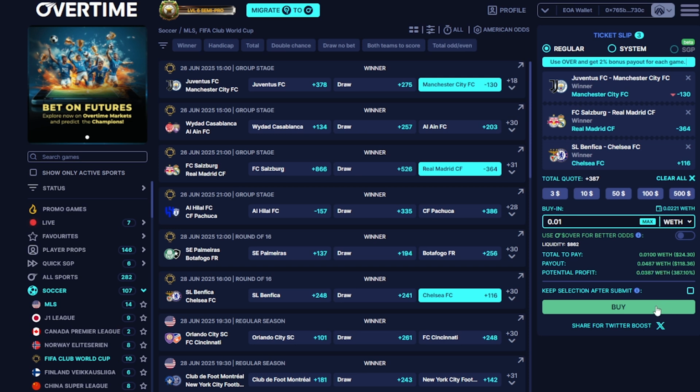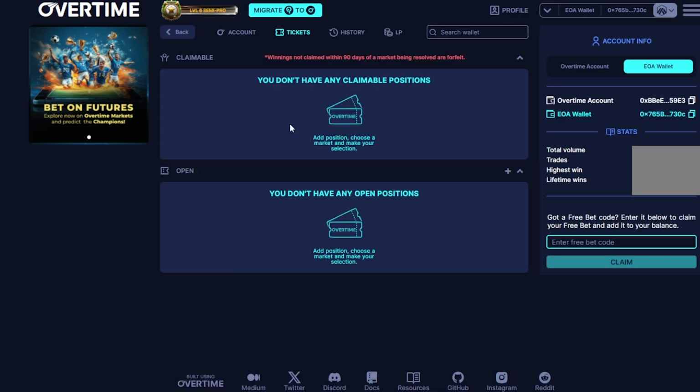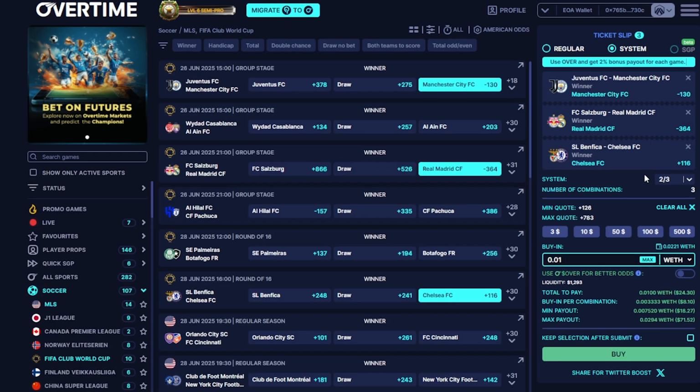All you would have to do is click buy and confirm it in your wallet, and you would get the ticket in your profile, and it would show up in your ticket section. Like I showed you before, all you have to do is claim if your ticket wins. Another cool feature is called system betting, and it's similar to a parlay, except you do not have to hit all of your bets. For this bet, if I selected 2 out of 3, that means that 2 out of my 3 bets would have to win. You can see the total I would pay is 0.01 ETH, and the min payout would be about $18, and the max would be 0.0294.